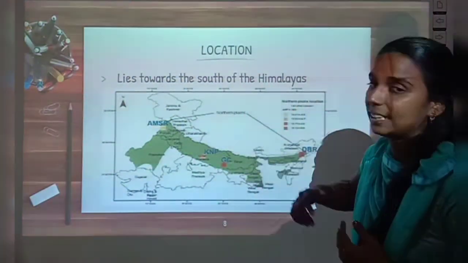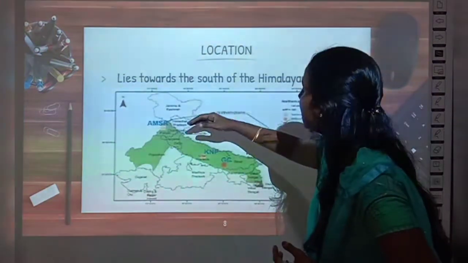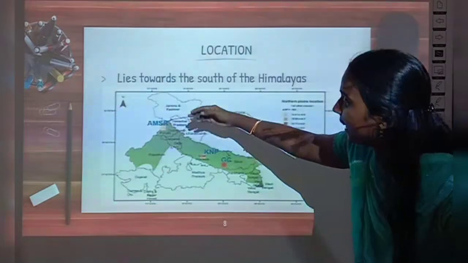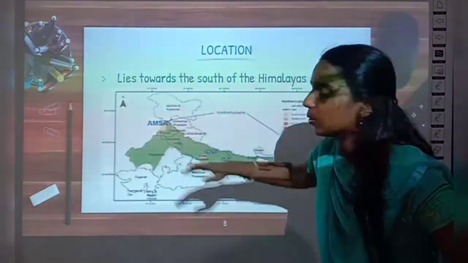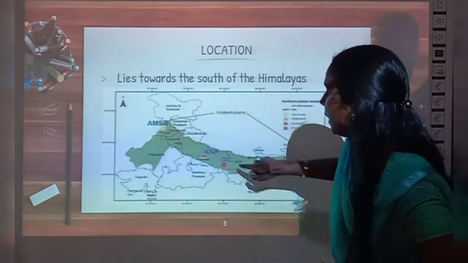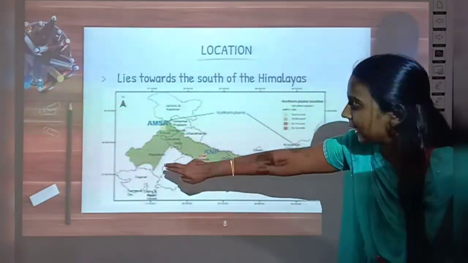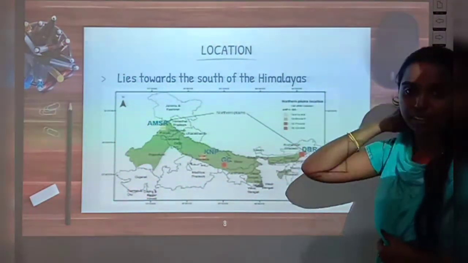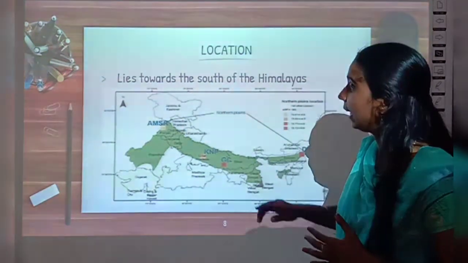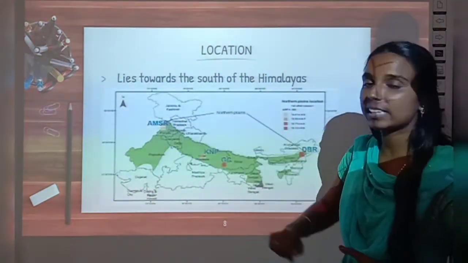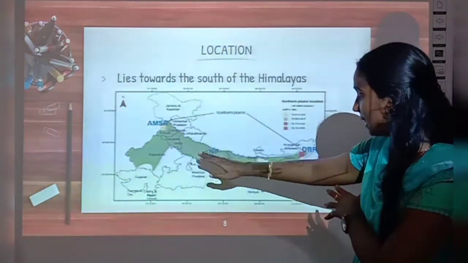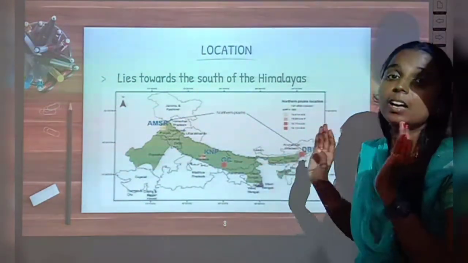So where is it located? It is located towards the south of the Himalayas. Here we have this area, the Himalayas, right? So towards the south, next to the Himalayas, we have the Northern Plains. Can you see this green colored area? All this green colored area belongs to the Northern Plains. So it lies towards the south of the Himalayas. You can see this green shaded area, that is the Northern Plains.